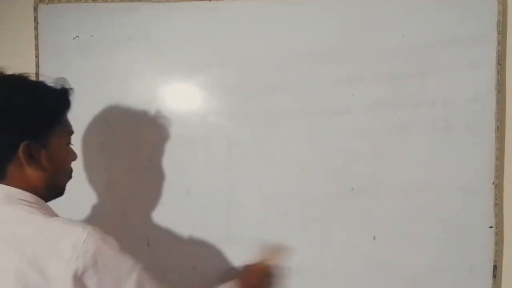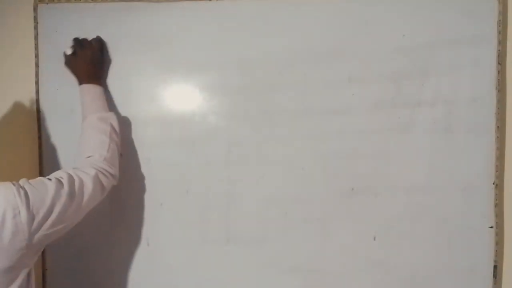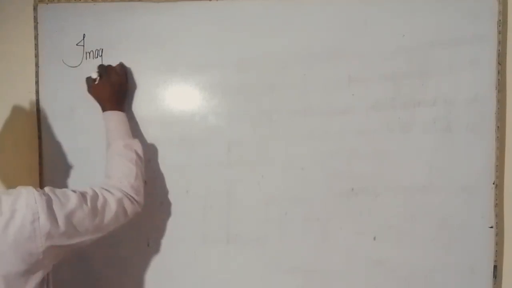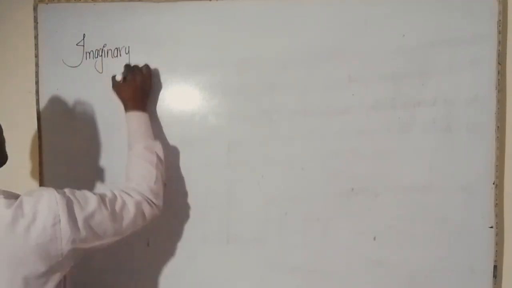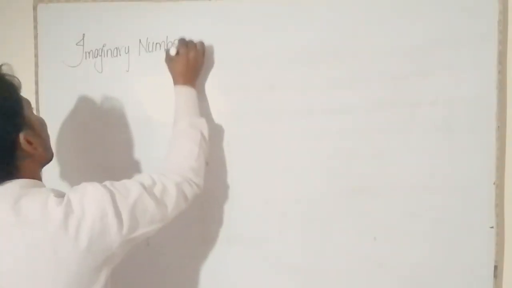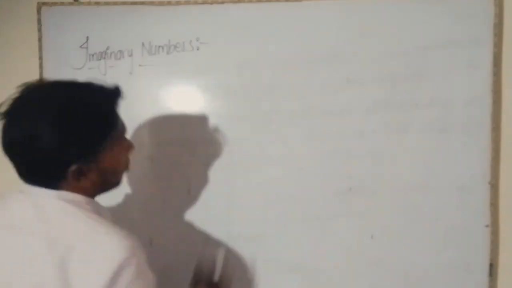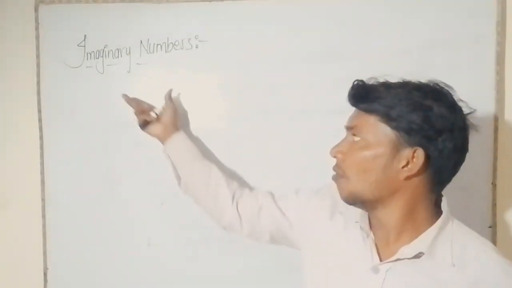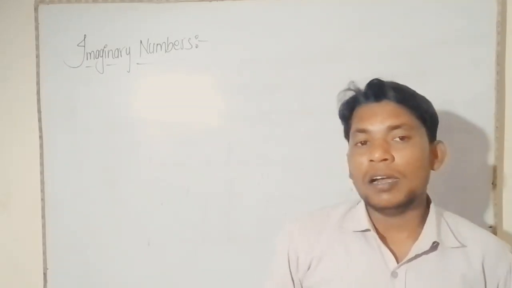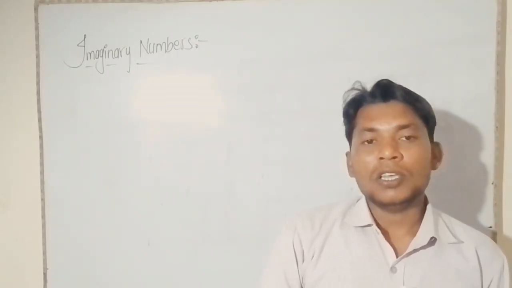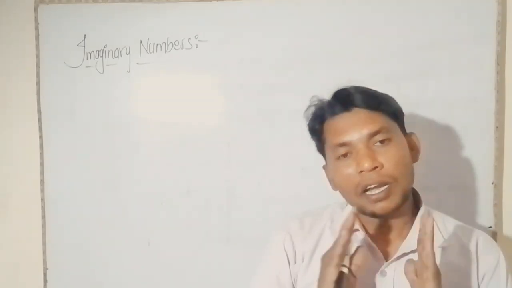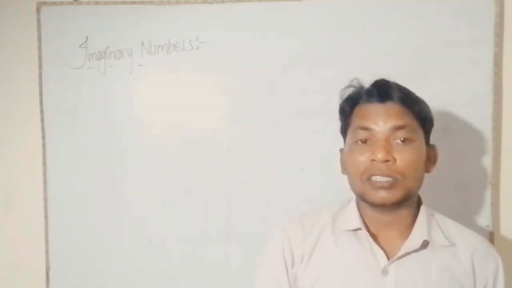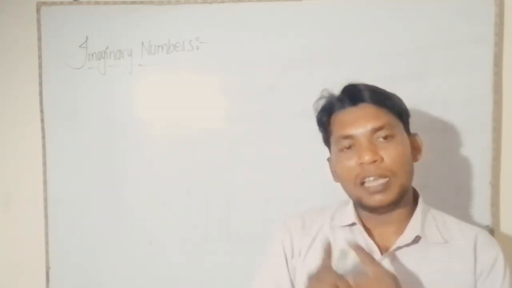A number whose square gives a negative number is called an imaginary number.